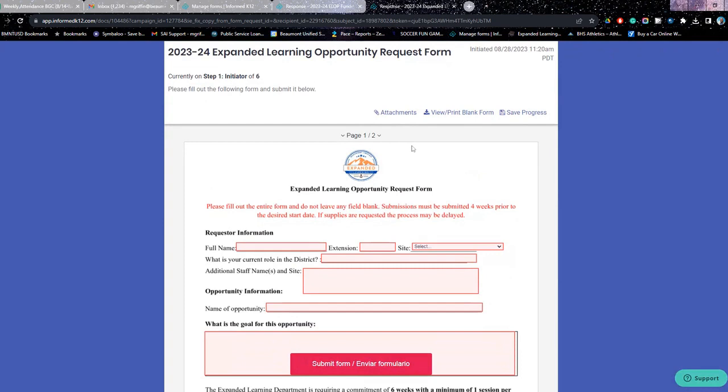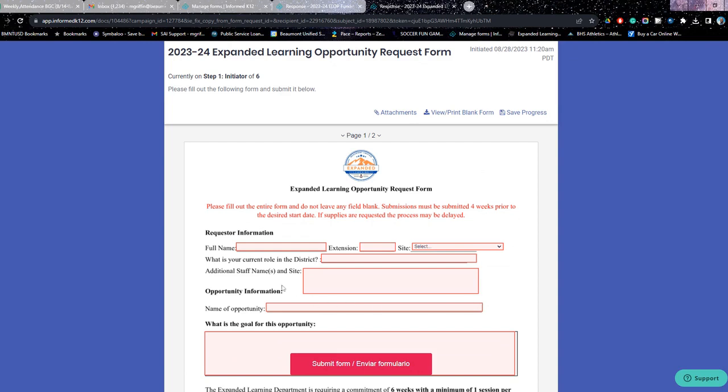This form is the Expanded Learning Opportunities Request Form. Expanded Learning Opportunities are, if you think about them in the form of what clubs are, being that they're expanded learning, we're calling them opportunities. These opportunities typically take place after school. This would be a form that you could share with a teacher who wants to run an esports club or a coding club or opportunity, excuse me. You could share this with them for them to fill out.